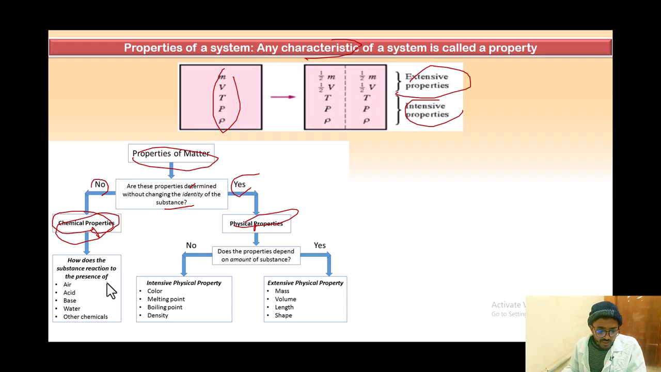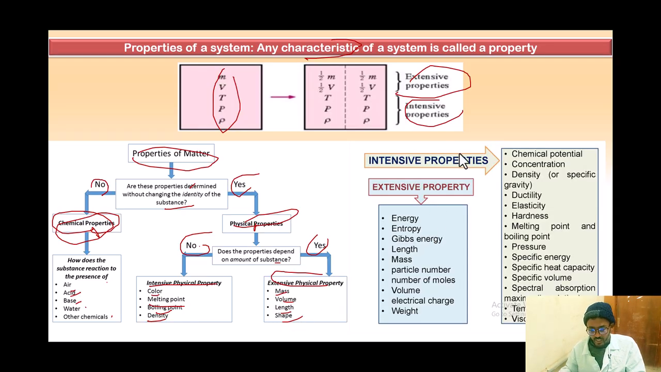So in chemical properties, how does the substance react to the presence of air, acid, base, water, or other chemicals? And in physical properties, we also have to ask another question: does the property depend on the amount of substance? If yes, we call them extensive physical properties. If no, we call them intensive physical properties. If it doesn't depend on the amount, we call it intensive, like color, melting point, boiling point, and density. But extensive properties depend on the amount of a substance. We call them mass, volume, length, and shape.